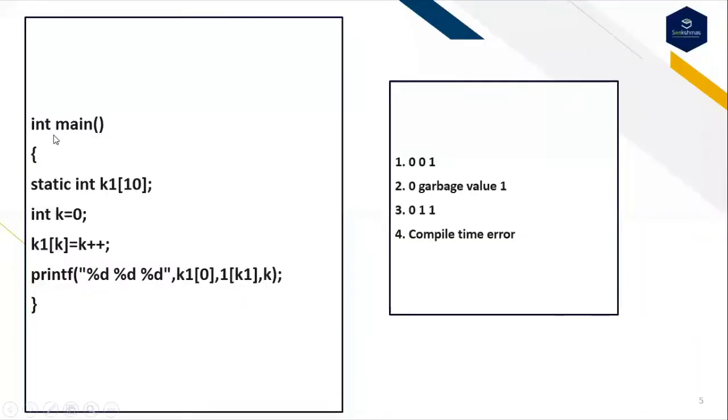This is the next question. This question belongs to C. int main, static array I have introduced. int k is equal to 0 and k1[k] is equal to k++. Here I am trying to print the values k1[0], k1[k] as well as k. These are the following options. The first option is 0, 0, 1 will be displayed on the screen. The second option is 0, garbage value followed by 1. The third option is 0, 1, 1, and the fourth option is compile time error.